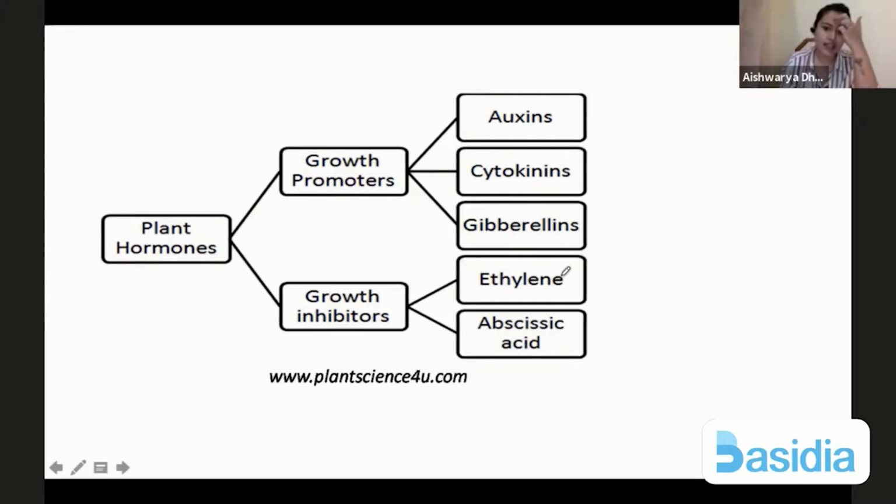So this is just an overview: auxin, cytokinin, gibberellin are growth promoters, whereas the growth inhibitors are ethylene and abscisic acid. Now, ethylene here is put into growth inhibitors because majorly it performs growth inhibition, but it can be in both categories. Okay. In some cases, it also promotes growth. So that we'll talk about in a little while.